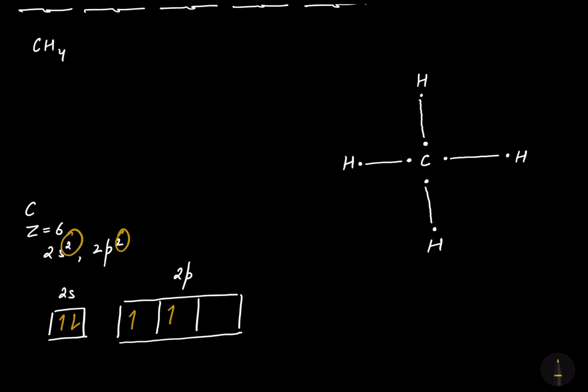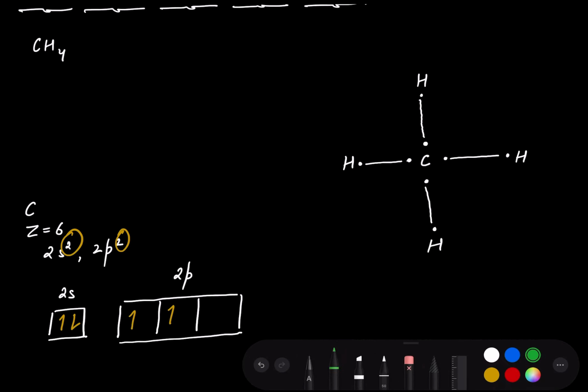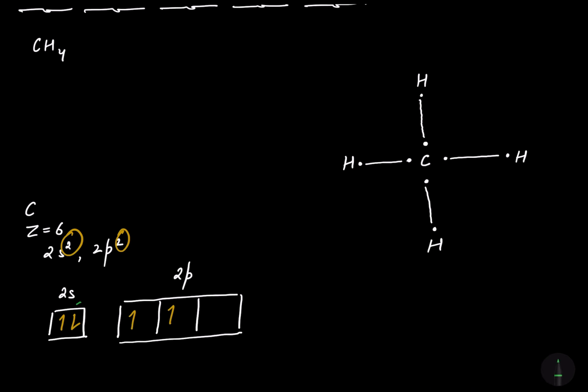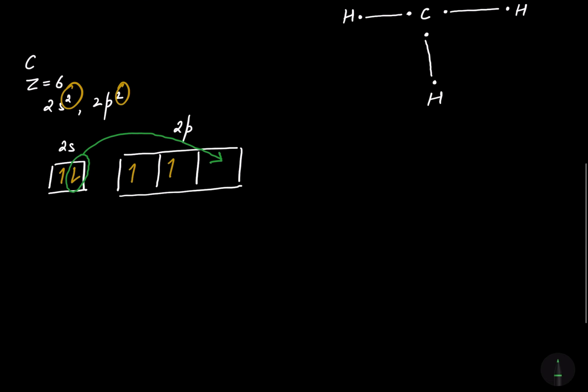But when we focus on the orbital diagram of carbon, you can see that here we have only two unpaired electrons in the 2p orbitals. So here carbon can form only two bonds, but according to the Lewis structure the carbon is forming 4 bonds. So what's going to happen? To make the 4 covalent bonds, an electron from the 2s will jump into the 2p orbital. So we have the excited state. When an electron jumps from a lower orbital to a higher orbital, the final state achieved is called the excited state, and here this is called the ground state.